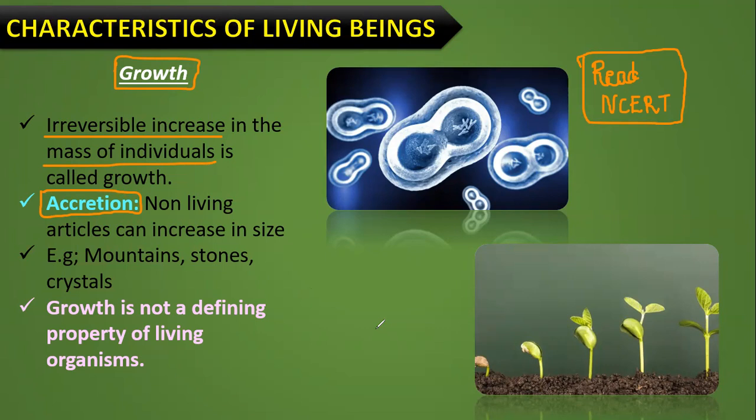Due to some deficiency, they may get stunted, but keeping all those deficiency syndromes aside, you will find that the plant keeps on increasing in length or girth. If it is a dicot plant, we'll learn about that. Okay. Yes. So growth cannot be used as a defining property of living organisms. Clear?